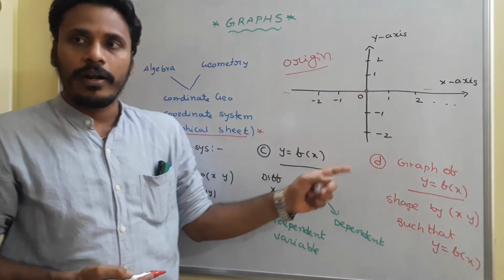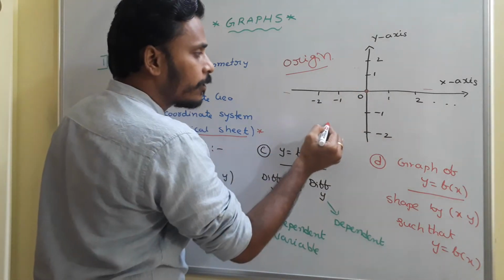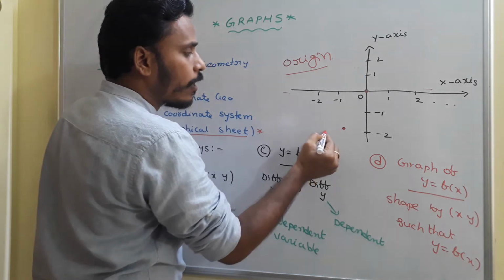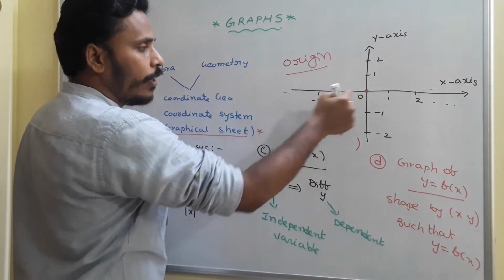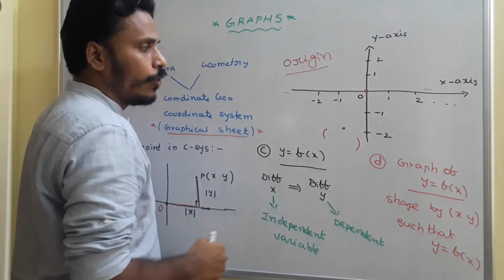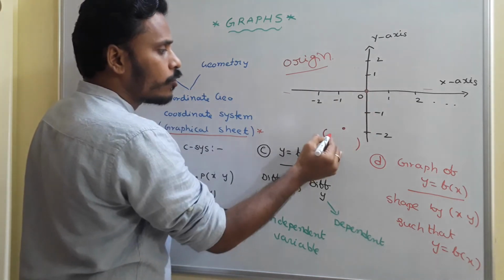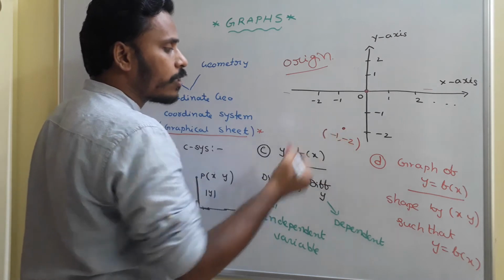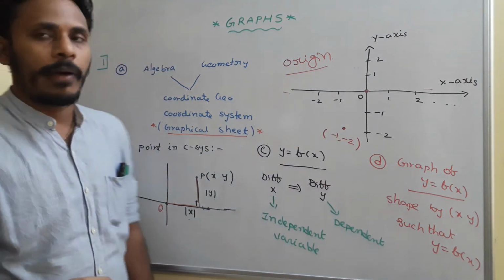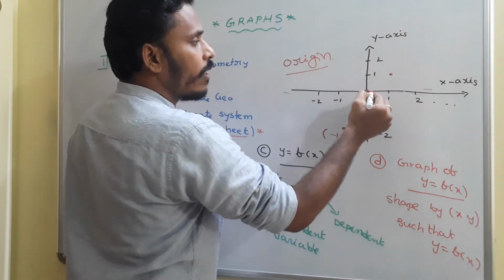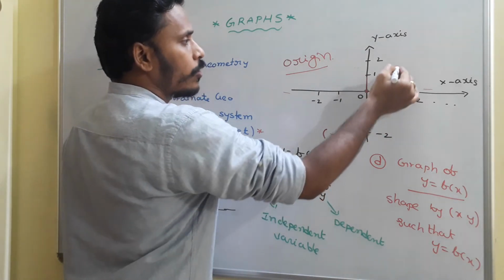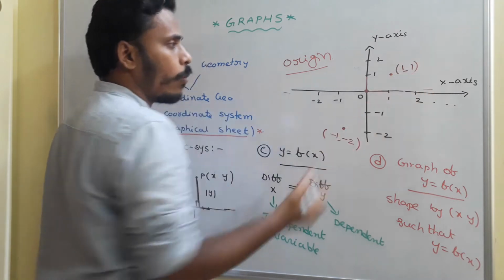Four quadrants. If you have a point here, then for the coordinates of the point, on the left side we moved 1 unit and downward we moved 2 units, so left and downward, so we indicate the address of the point as (-1, -2). Whereas if you take a point here, you are moving right and upward, so we take (1, 1).